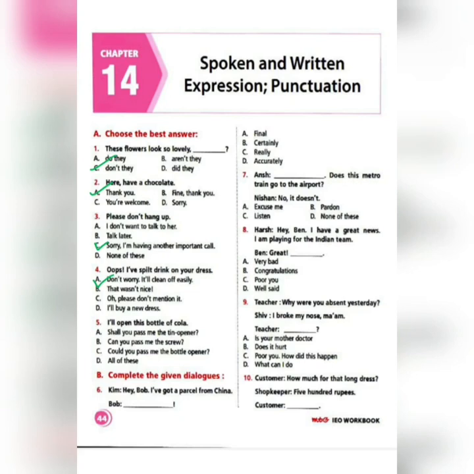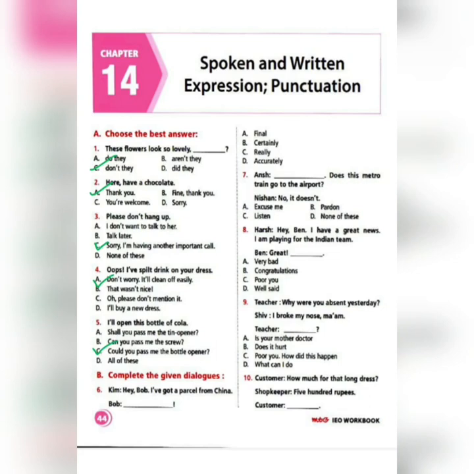Number 5, I'll open this bottle of cola. Then you will read all the options. Shall you pass me the tin opener? Can you pass me the screw? Could you pass me the bottle opener? All of these. So here your correct option will be C. Could you pass me the bottle opener? Next,